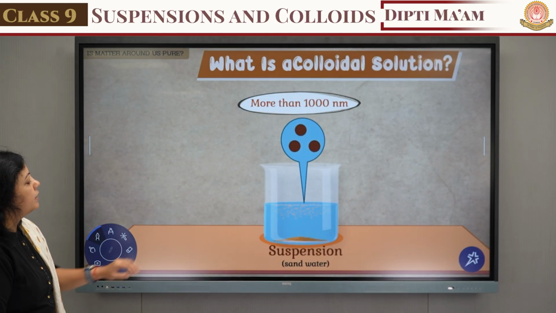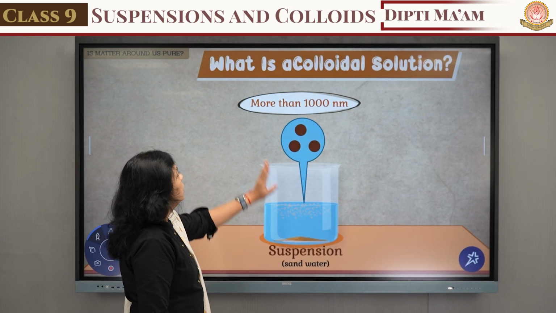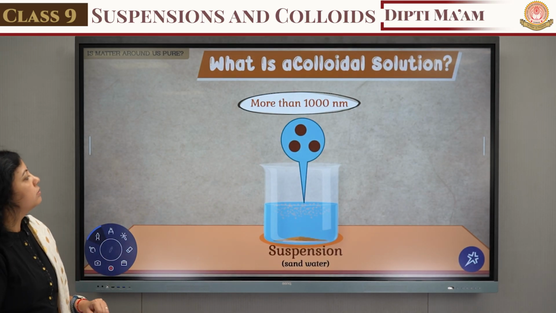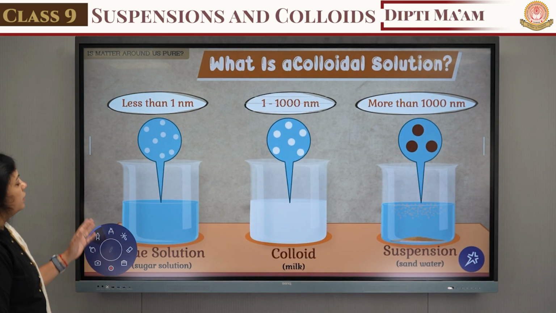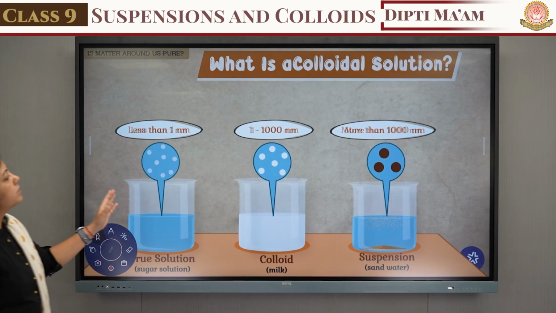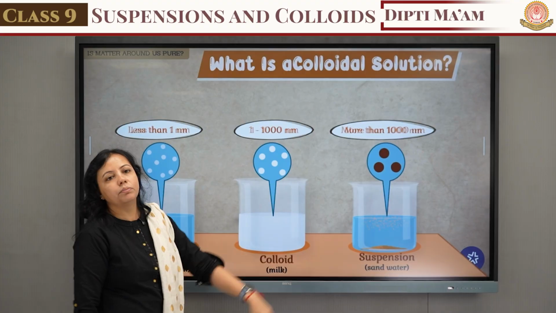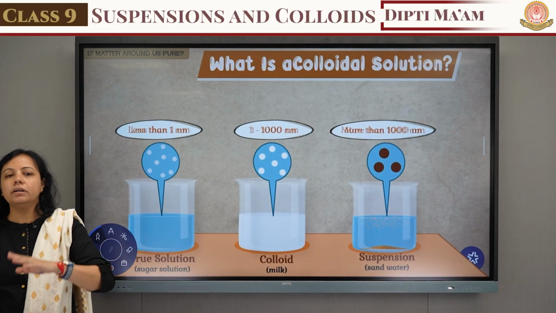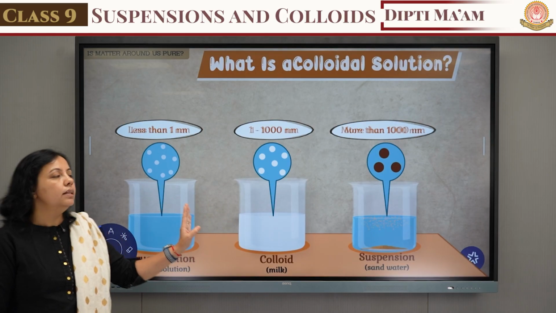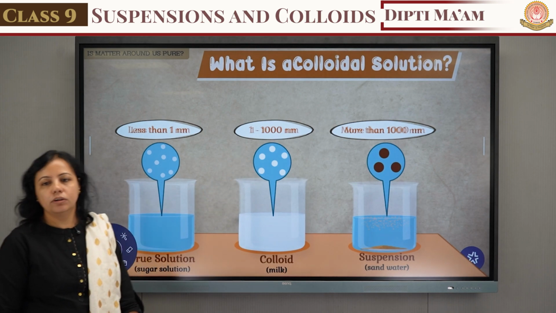Now the second, we can take a suspension, in which we take sand in water. What is the size of the particle? It is more than 1000 nanometer. Now the third solution, which is the middle of the true solution and suspension, is known as the colloid. What is the size of the particle of the colloid? It is between 1 and 1000 nanometer, not less than 1 nanometer, not more than 1000 nanometer. So colloid is a middle particle, with particle size between 1 and 1000 nanometer.